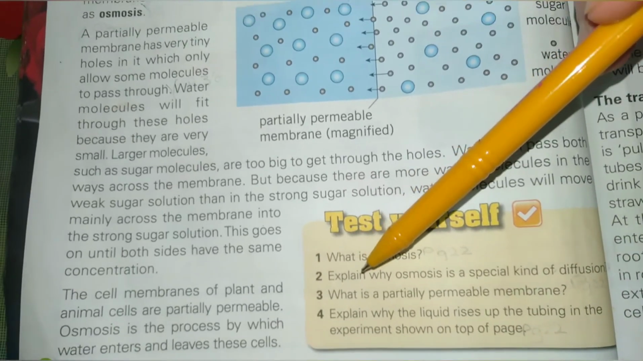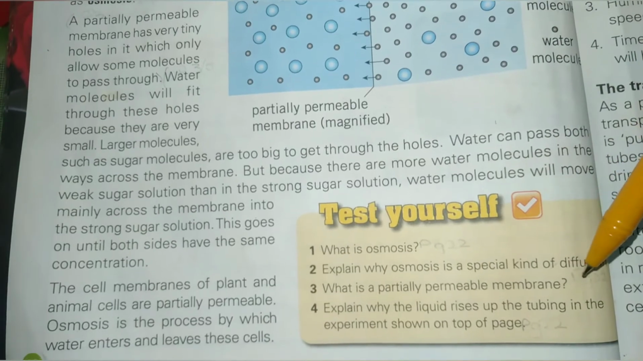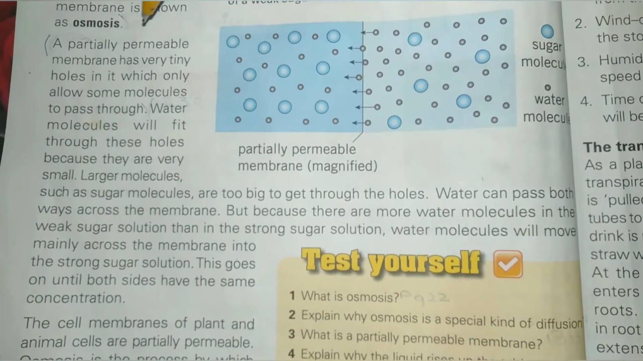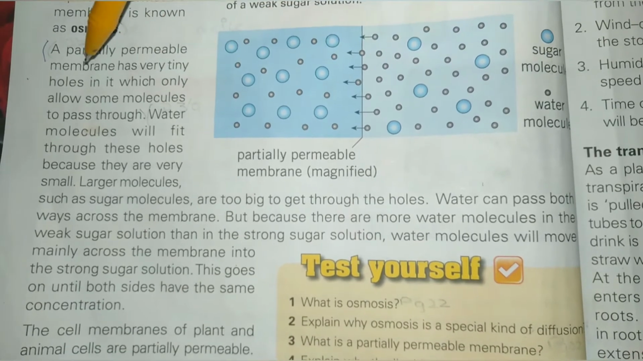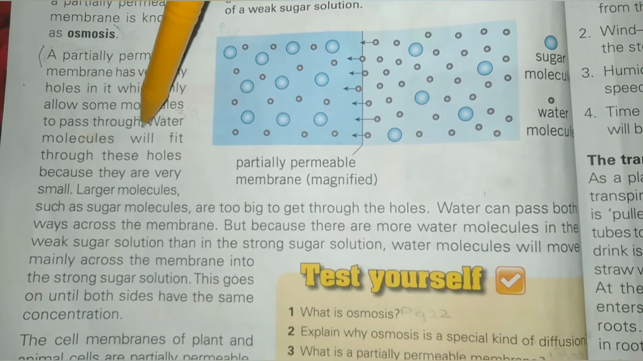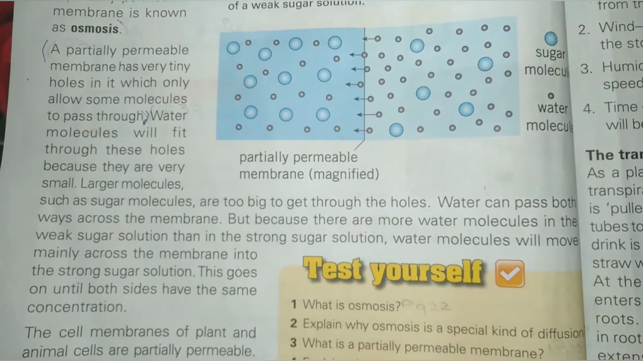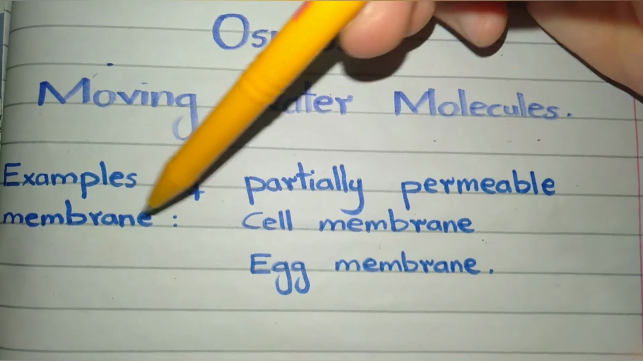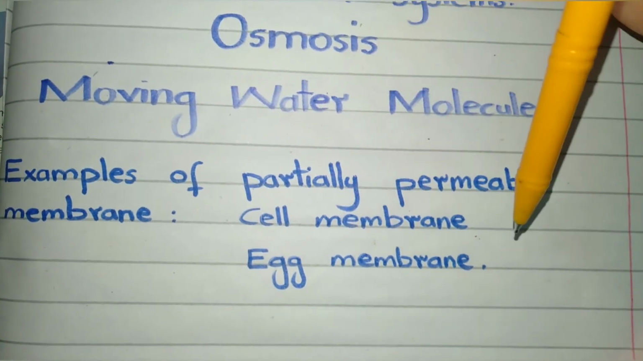Question number 3. What is a partially permeable membrane? The answer will start from this line. A partially permeable membrane has very thin holes in it which only allow some molecules to pass through it, up to this, and you have to add example. Examples of partially permeable membrane: cell membrane, egg membrane.